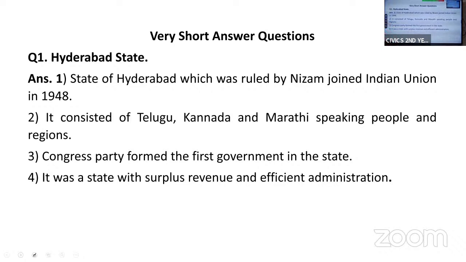Let us move to the very short answers. So the Hyderabad state became the part of Indian Union in 1948. It was ruled by Nizam. After police action, Nizam surrendered Hyderabad state in Indian Union. So Hyderabad state, as I told you earlier, consisted of Telugu, Kannada, and Marathi speaking people. It was a trilingual state. Trilingual means we had people speaking 3 different languages.